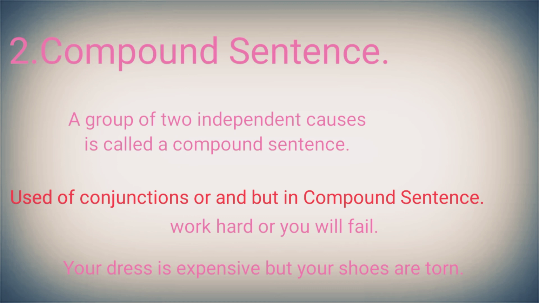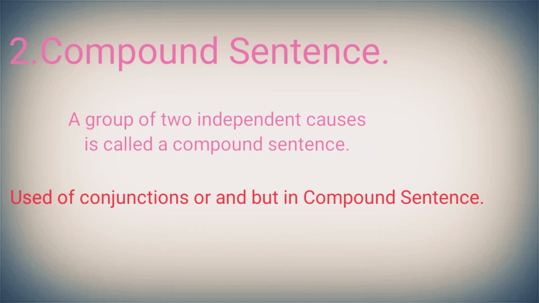Suppose I consider an example like, work hard or you will fail. In this line, the conjunction or is used. And if I consider another example, your dress is expensive but your shoes are torn. Here, but is used. But is a conjunction. And a compound sentence is easy to identify because of the use of conjunctions like or, and, but.